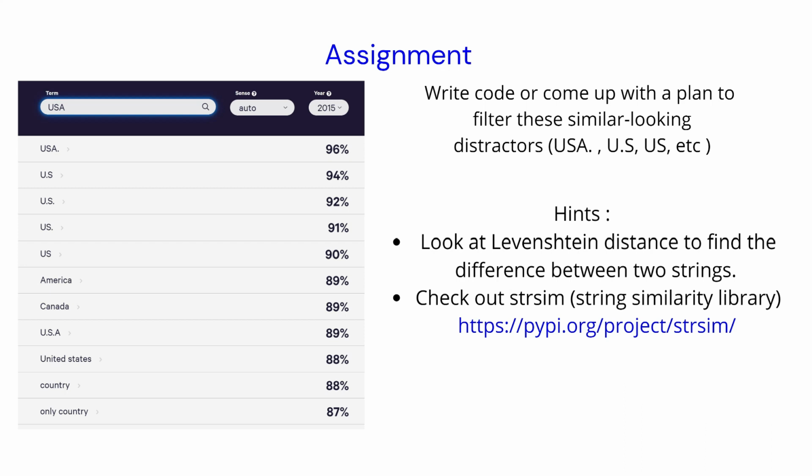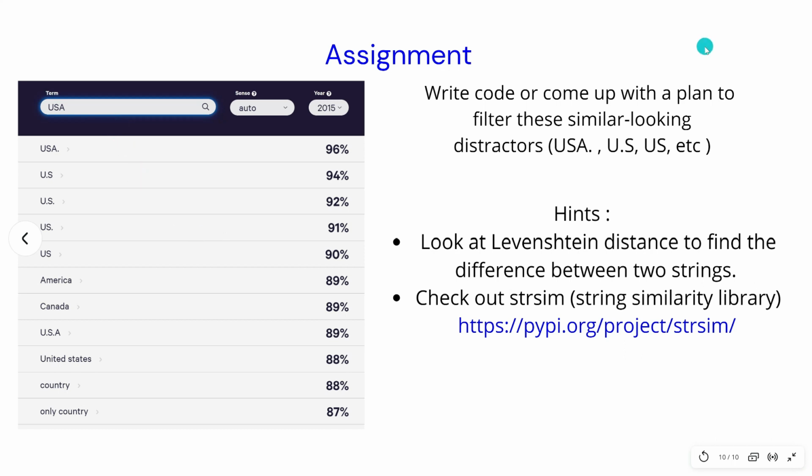In the previous section, we went through the code to generate distractors using sense to vec algorithm. And in this section, I'll give you a small assignment task. Previously, you have seen that when you give the word like USA and ask sense to vec algorithm to give out distractors, you will get all these kinds of return words where for the same word USA you have U.S, USA.US. and all these variants of USA. Ideally, you want to filter out all of these and keep only things like, let's say, Canada and Mexico or any other things that come beyond that. You want to filter out all the similar looking words to your query word.